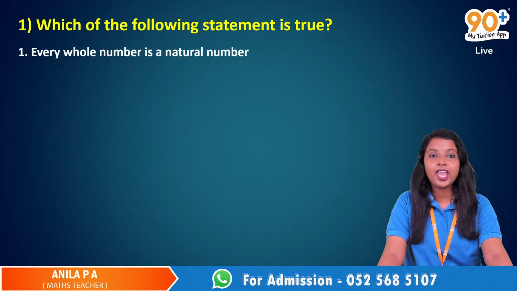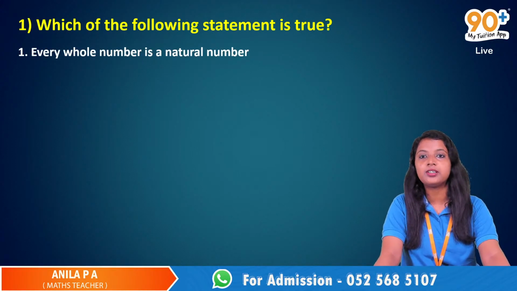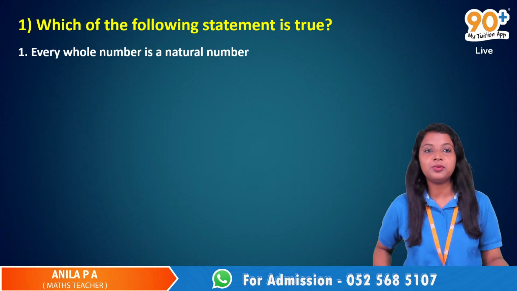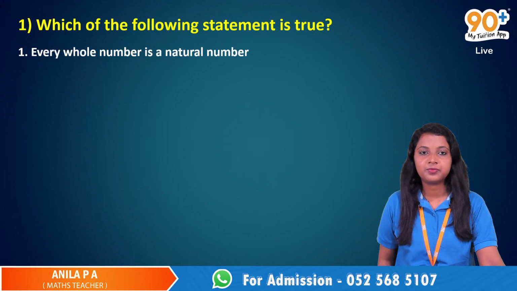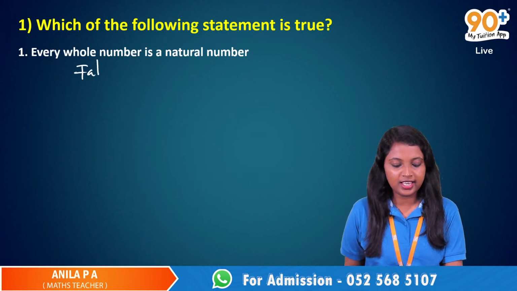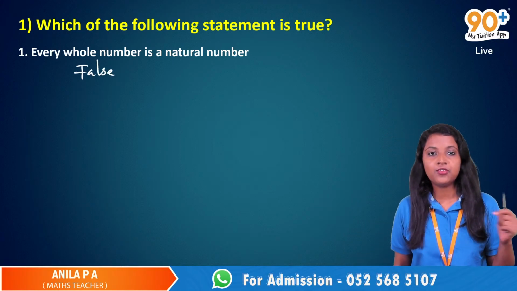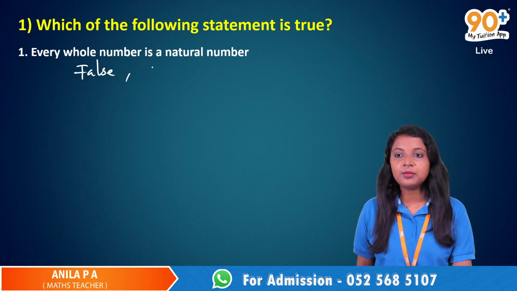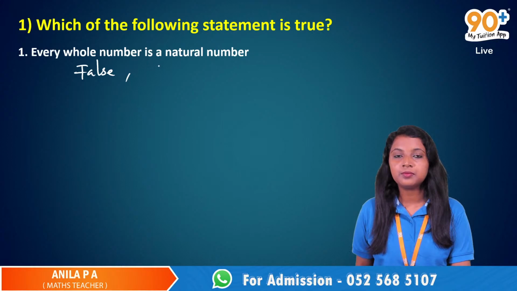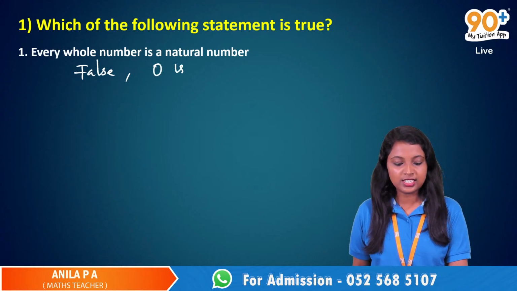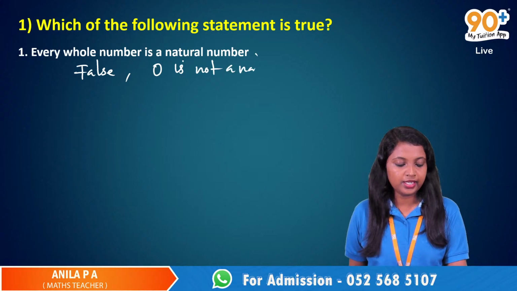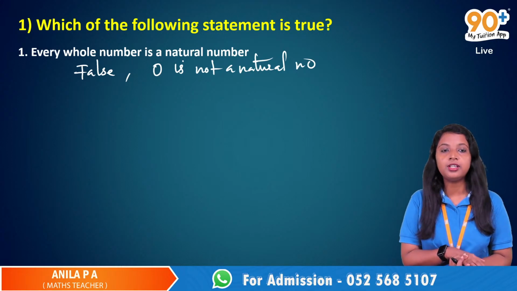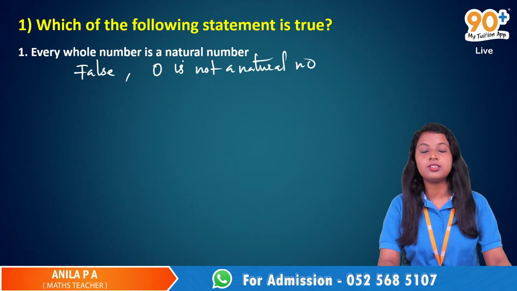So, the next thing is, which of the following statements is true? First question, every whole number is a natural number. Yes, Jewel. False, ma'am. Every natural number is a whole number. Yes. So, which is the exception? Which whole number is not a natural number? Ma'am, 0. Yeah, 0 is not a natural number. Very good. So, the statement is false.